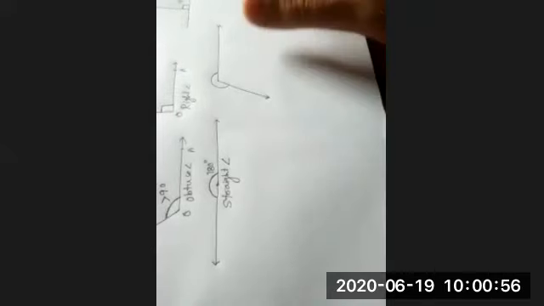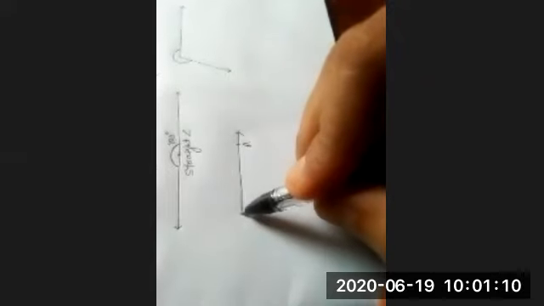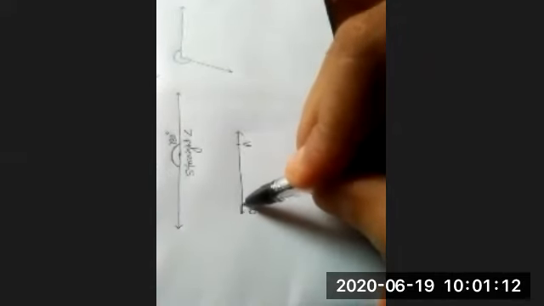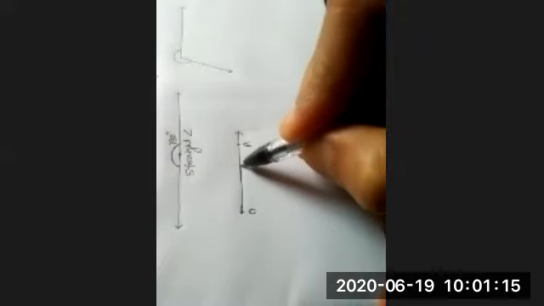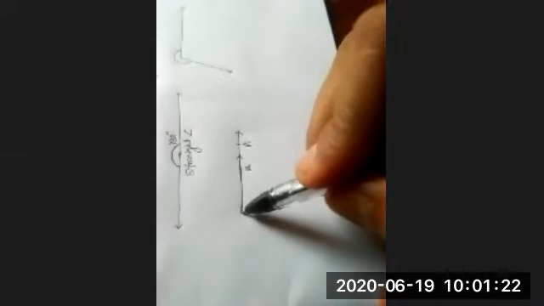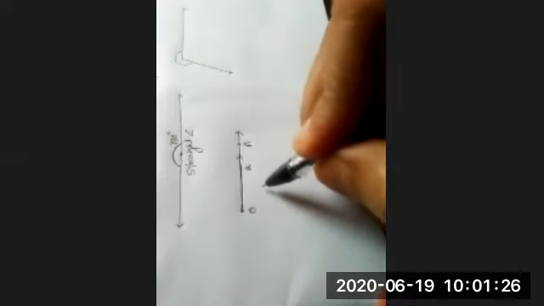And see one more thing, this is very important to understand. When two rays are lying on each other, suppose this is point O, this is point A, and one more ray OB is just lying on that OA ray only. This is point B. This is called zero angle.